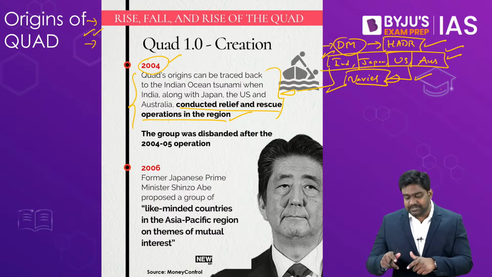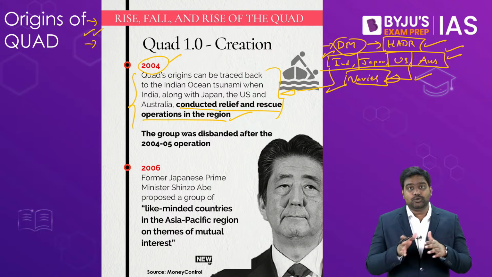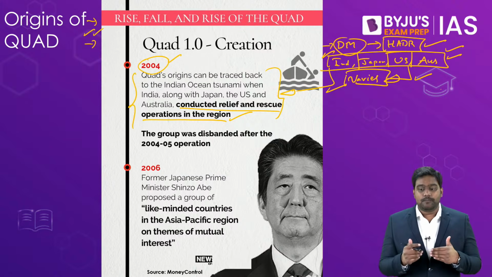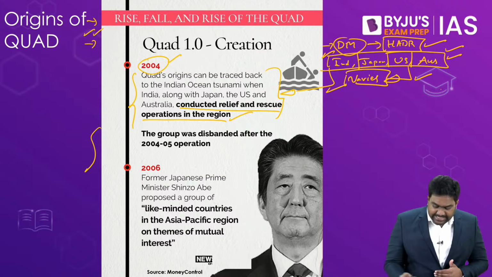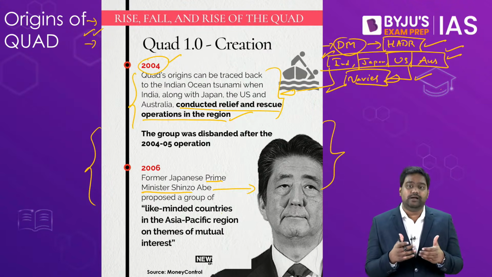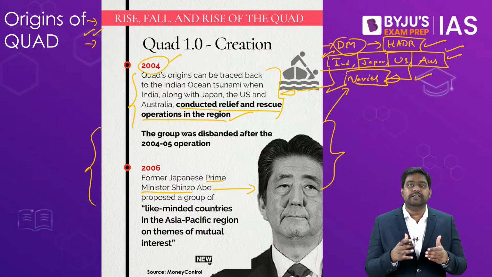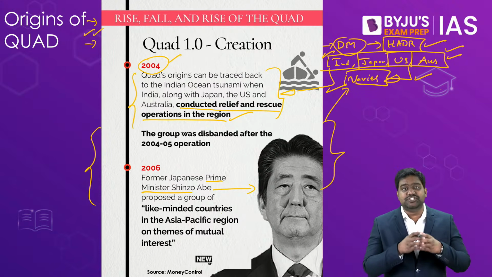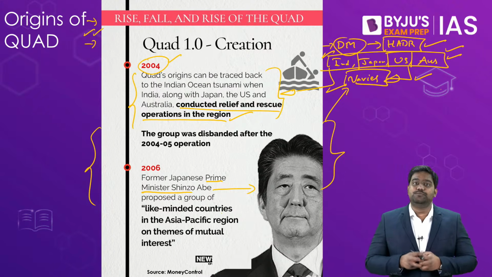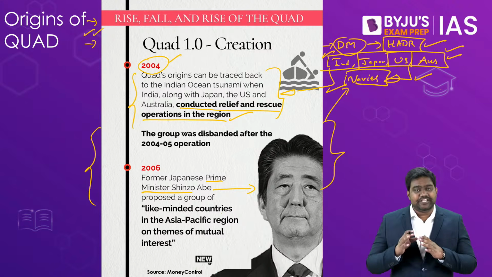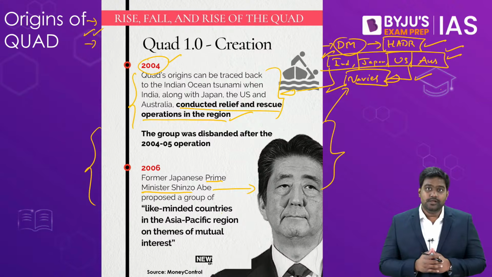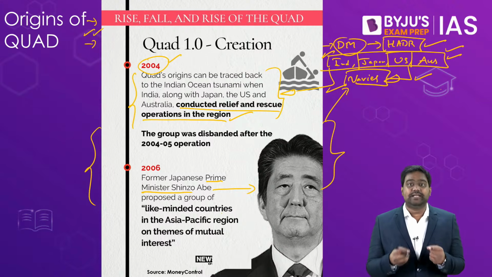This was the first time that these 4 countries had come together, that too in the military domain. So this became a platform based on which the then Japanese Prime Minister Shinzo Abe proposed the idea of bringing these 4 like-minded democracies together into a strategic military alliance. Because by this time, China had risen to power. China had emerged as a major power of the Indo-Pacific, and it was clearly emerging as a global power as well. So this rise of China was aggressive.